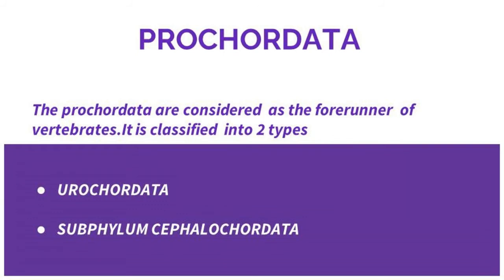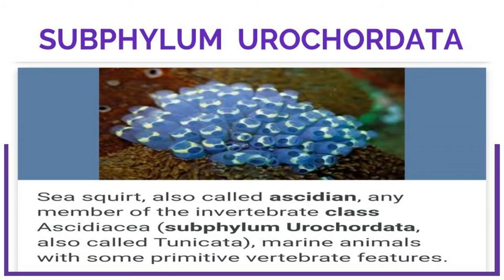Subphylum Cephalochordata. Subphylum Urochordata. The notochord is present only in the tail region of free-living larvae. Adults are sessile and mostly degenerate. The body is covered with a tunic. You are seeing one of the examples of subphylum Urochordata. The example is Ascidian.